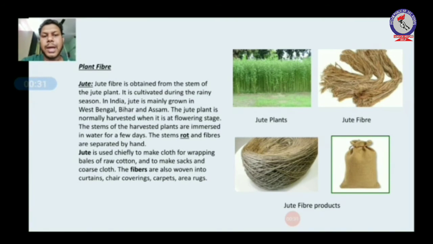When the jute plant starts receiving flowers, it is harvested. Then the stems of the harvested plants are kept in water for a few days. These stems start rotting. The rotten stems produce fiber, and the fiber is extracted from the stem by hands and separated. Okay, like curtain, chair covering, carpet, etc.